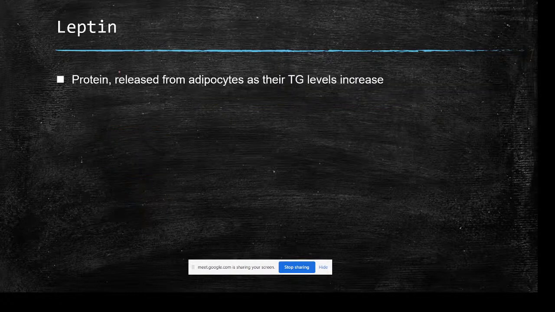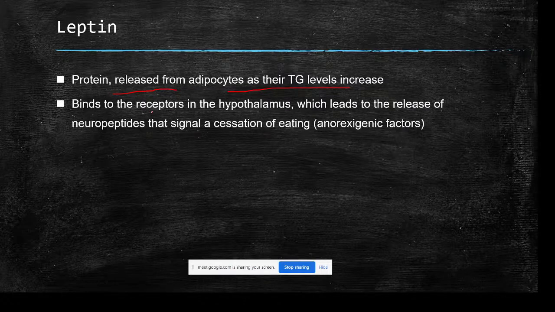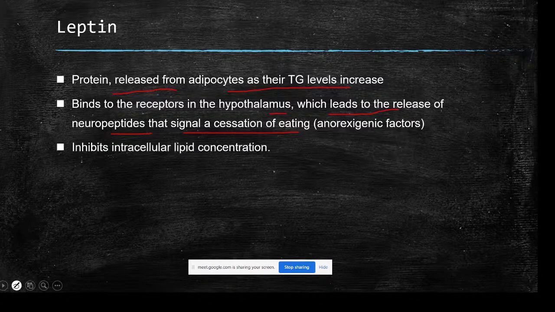Okay, so leptin is a protein released from adipocytes as their triglyceride level increases. In adipocyte when the triglyceride level increases, leptin is released. It binds to the receptors of hypothalamus, which leads to the release of neuropeptides that signal the cessation of eating. So it is called an anorexigenic factor, that is, it reduces hunger. Mainly it acts on the brain, hypothalamus, and reduces hunger.